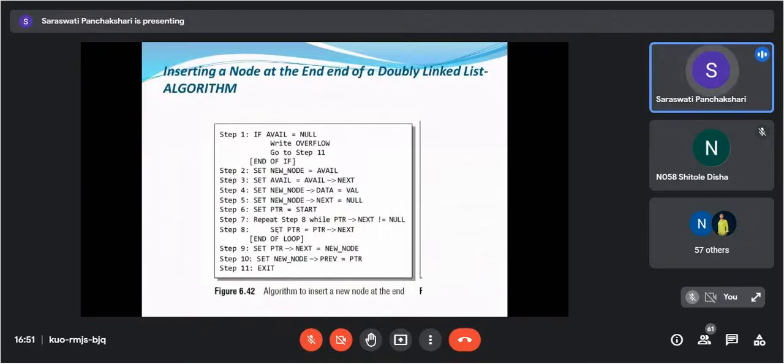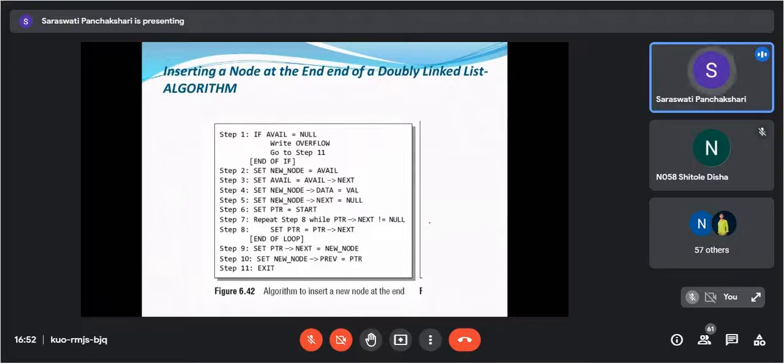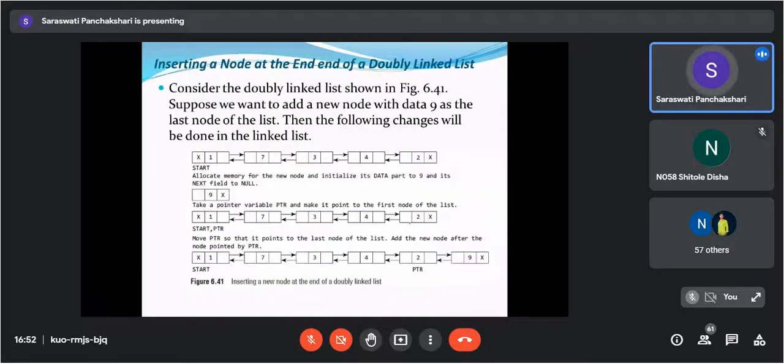Okay, then what we have to do? PTR is equal to PTR of next. So here it is your PTR. PTR of next is not null, so now PTR will point here. Then PTR of next is not null, so again PTR will point here. PTR of next is not null, again it will come here. PTR of next is not null, come here. Now PTR of next is null. So what we have to do? Now your PTR is pointing here.